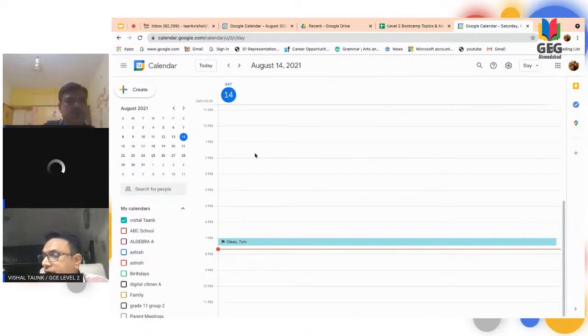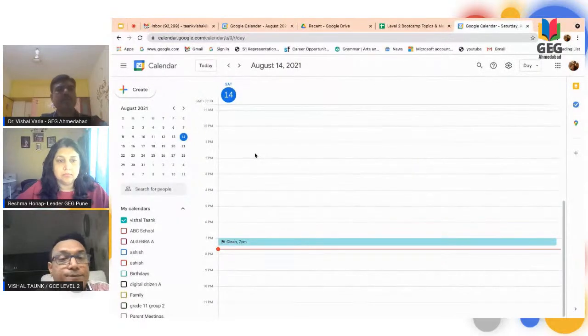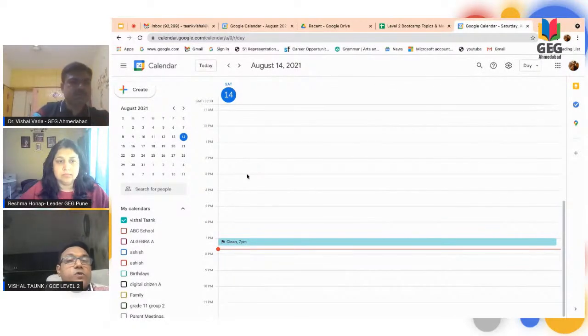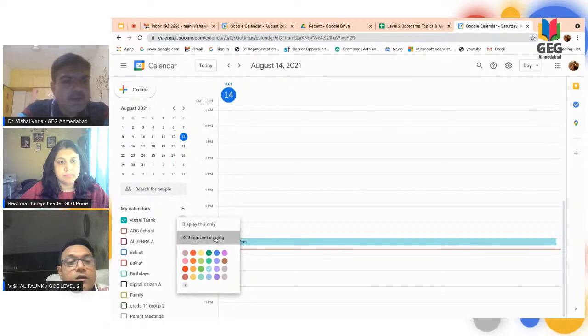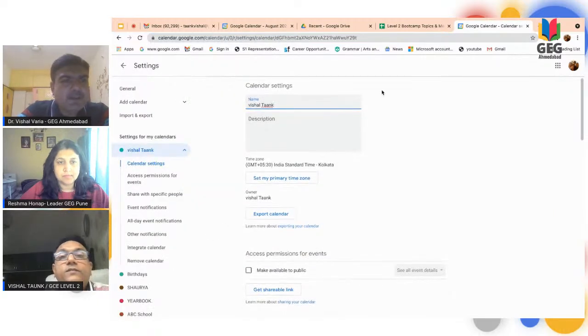Another thing is how to embed a Google Calendar. Suppose we have any calendar and we want to embed it in our site. So what you need to do is just go again.